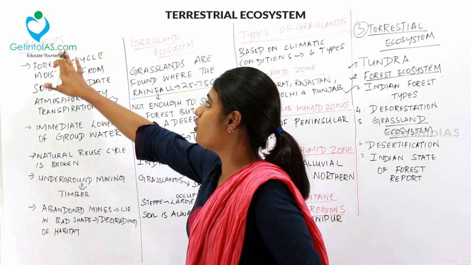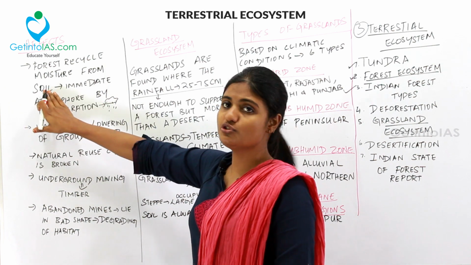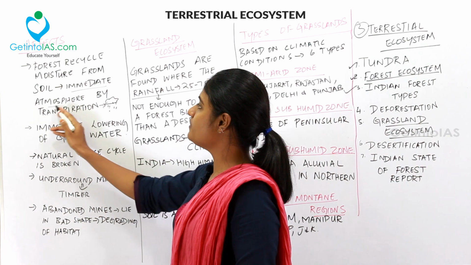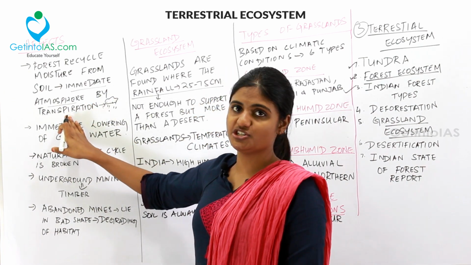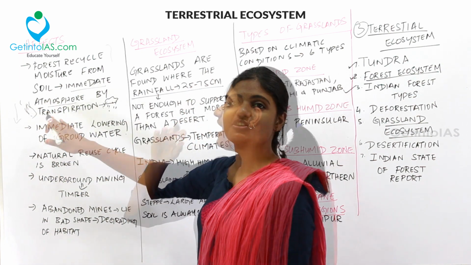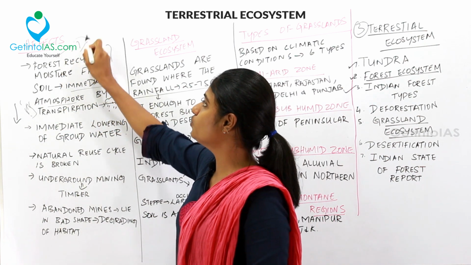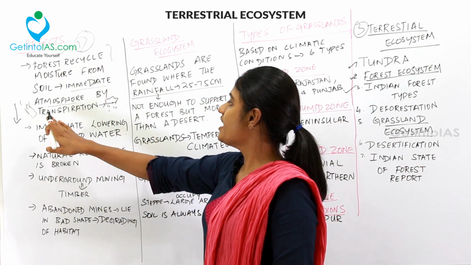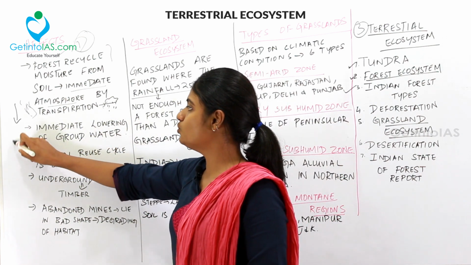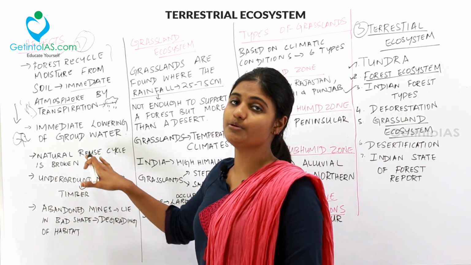What are the effects of deforestation? First thing, forests recycle moisture from soil. That is, they take in the moisture from soil and pass it to the immediate atmosphere by transpiration. From the leaves, this moisture goes to the atmosphere. This process will be affected when there is deforestation. And then immediate lowering of groundwater will take place because there will be no trees present in that region. And then the natural reuse cycle will be broken.